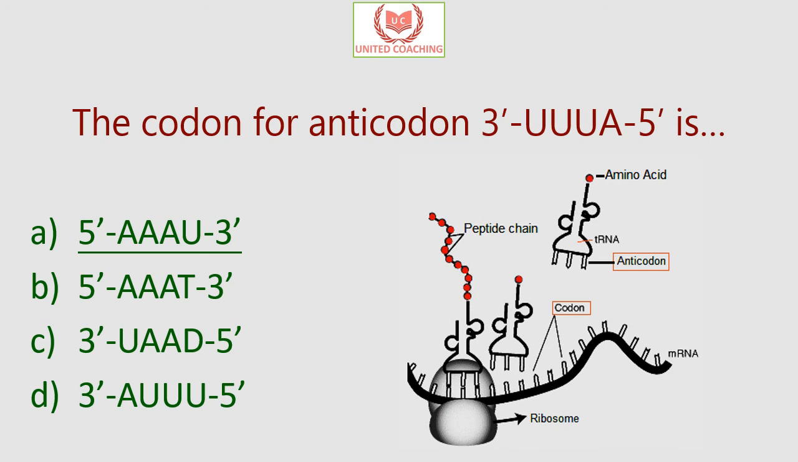So what happens is the 3' end will associate with the 5' end, and the uracil will associate with adenine, and the adenine on the anticodon will associate with uracil on the codon, that is on mRNA. So 5' will associate with 3', and 3' on the codon or the mRNA will associate with 5' end of the tRNA. So the correct option is A, that is from 5' end to 3' end, and adenine and uracil would be the codon for the anticodon, that is UUUA from 3' to 5' end.